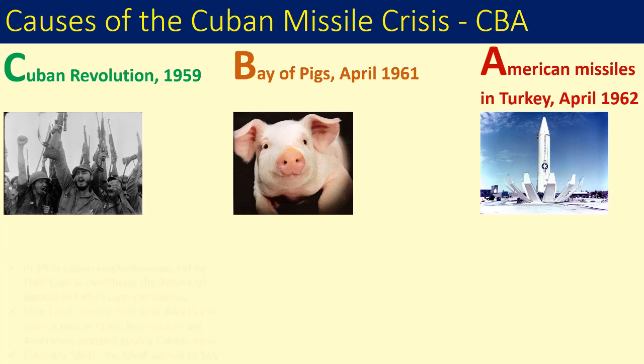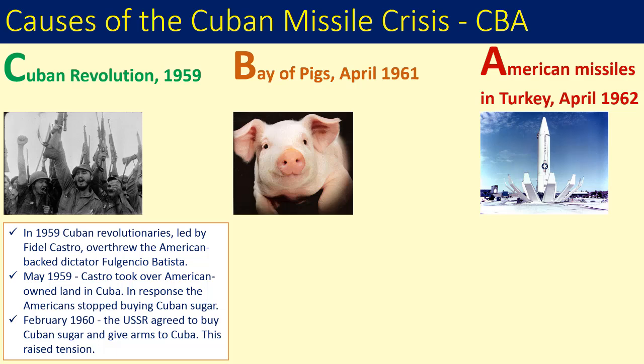Cuban Revolution. In January 1959, a group of revolutionaries led by Fidel Castro and Che Guevara overthrew the American-backed dictator in Cuba. America owned lots of the land and businesses in Cuba and was an important investor in Cuba's main export, sugar. So this revolution really worried the American president, Eisenhower.